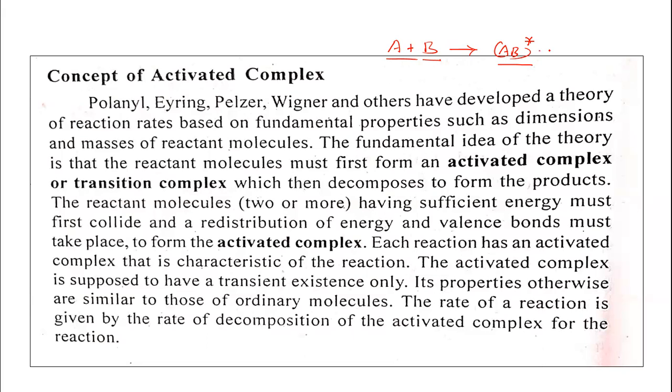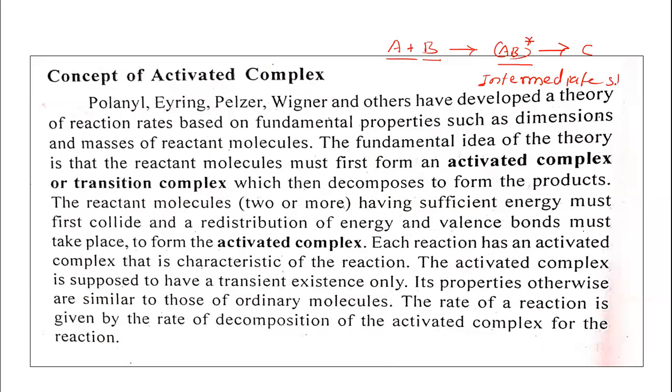Later on, this activated complex decomposes into the product. The activated complex is supposed to have only a transient existence. It is an intermediate step of the chemical reaction.